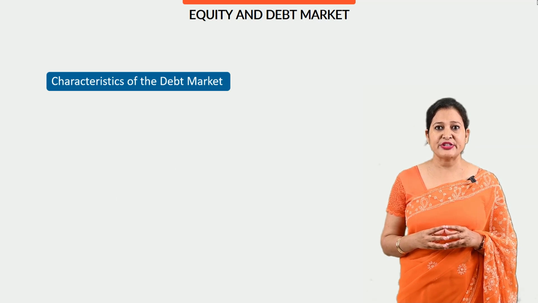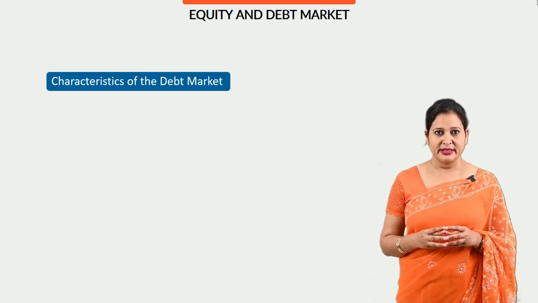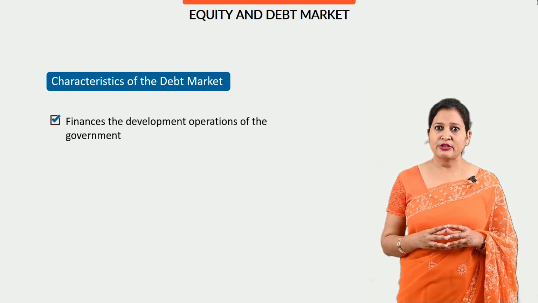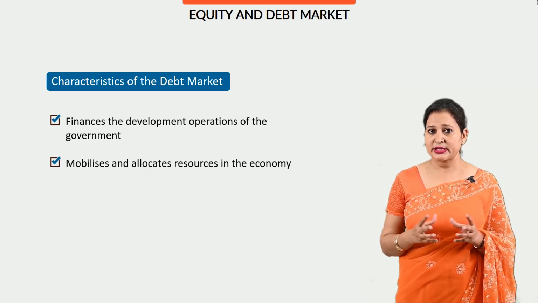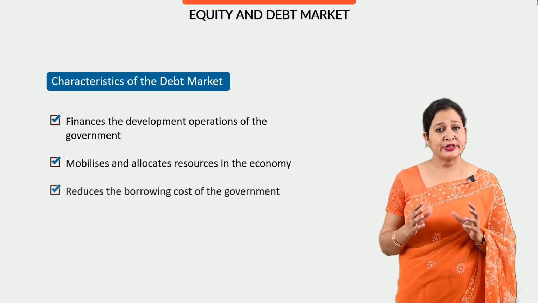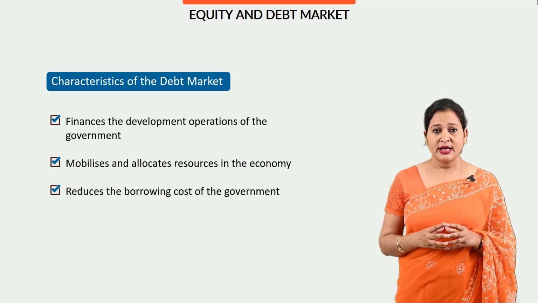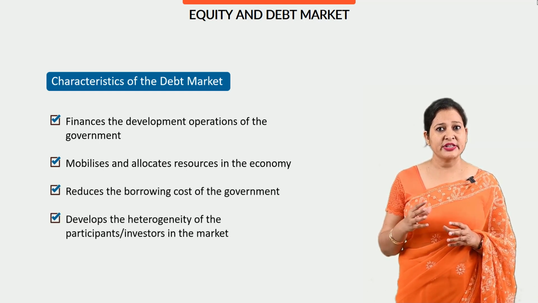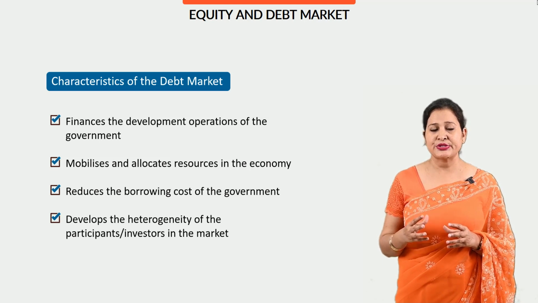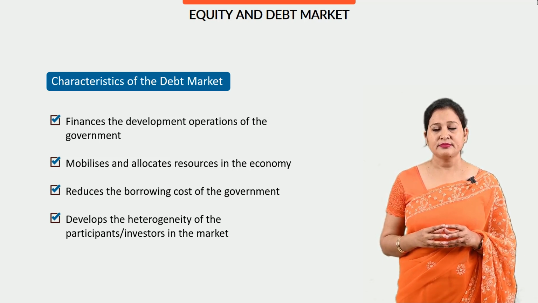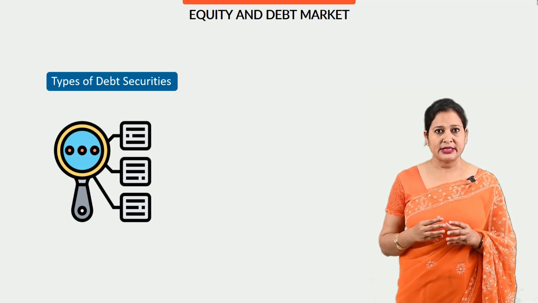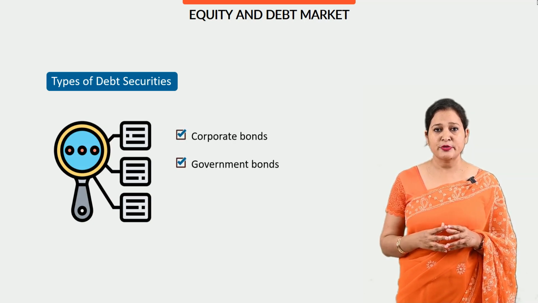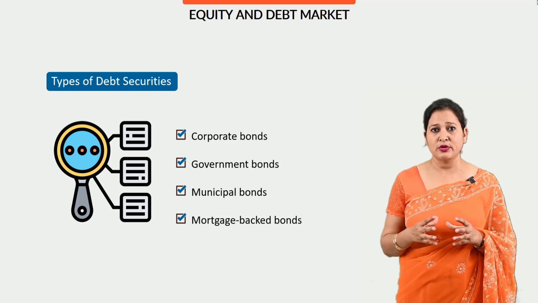Now let's discuss the major characteristics of debt market. Debt market finances the development operations of the government. It mobilizes and allocates resources in the economy. Debt market reduces the borrowing cost of the government and it also develops the heterogeneity of the participants or investors in the market. Types of debt securities or debt instruments: corporate bonds, government bonds, municipal bonds and mortgage-backed bonds.